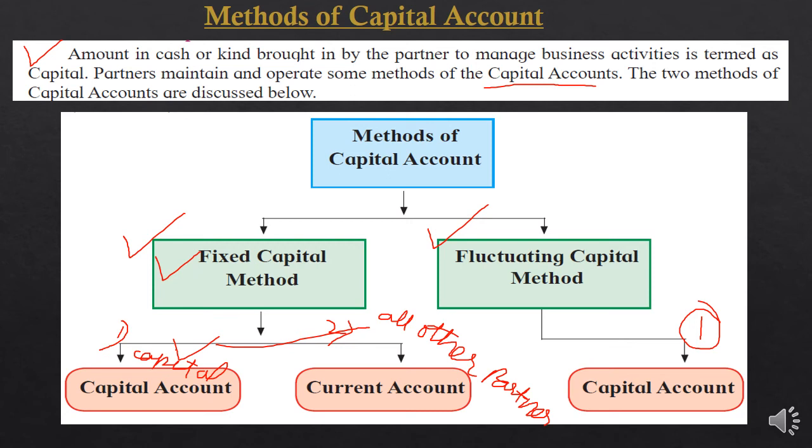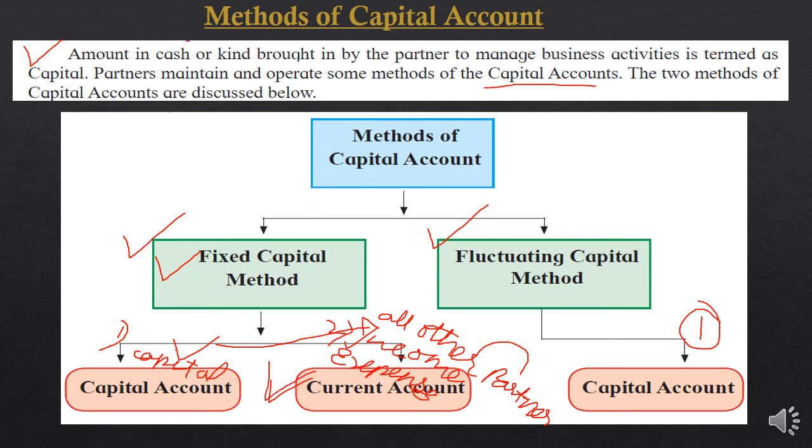income and expenses. Remember this word, you can write it while writing the notes, students, so you will easily come to know while learning this chapter. Okay students, so all other income and expenses of the partner will be written in the current account. Means in the fixed capital method, the capital amount is fixed, so it will be one only, and all other partner-related income and expenses will be adjusted in the current account.